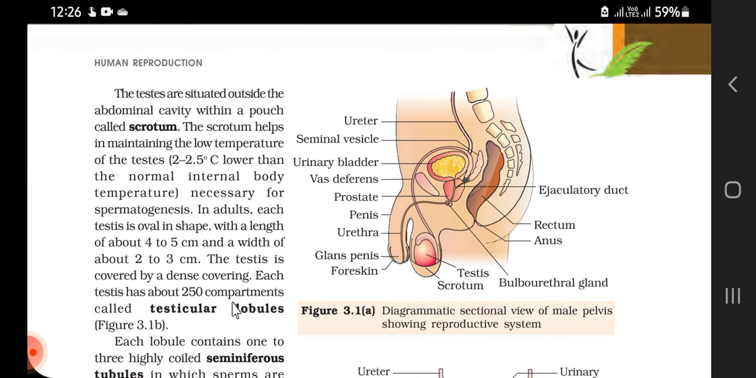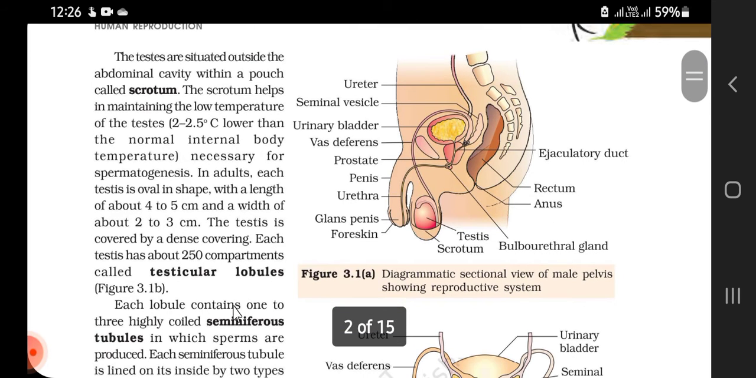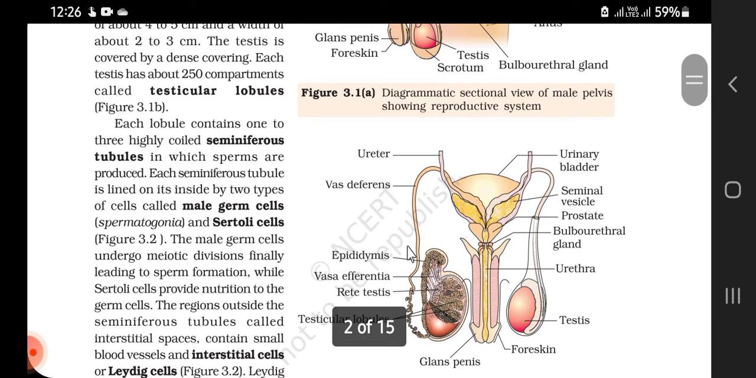Each testis has 250 compartments, and these compartments inside the testes are known as testicular lobules. Each lobule contains 1 to 3 highly coiled seminiferous tubules.